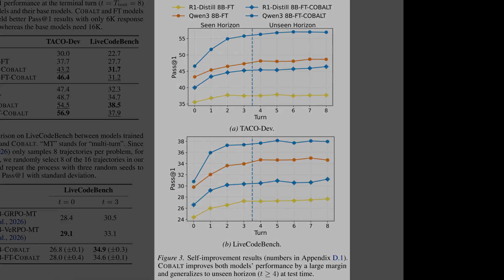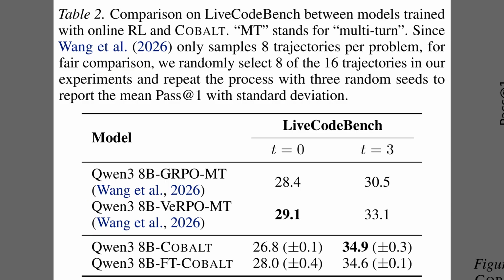Alright, the previous figures showed self-improvement, but Table 2 now compares the method directly against standard online reinforcement learning baselines. Here, we see the pass rates on Live Code Bench for the Qwen3 8B model. The top rows display the results for Group Relative Policy Optimization and VERPO, which achieve scores of roughly 30 and 33% at turn 3. In contrast, the bottom rows show that COBALT pushes this score to nearly 35%, proving that the bandit approach outperforms these computationally heavy online methods.